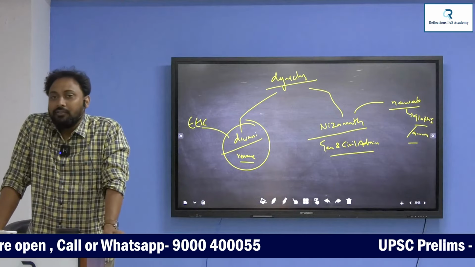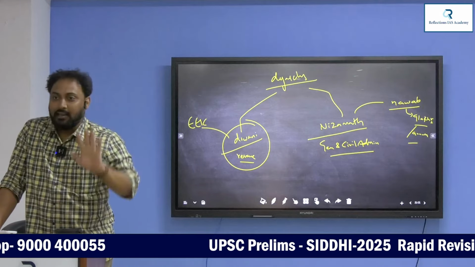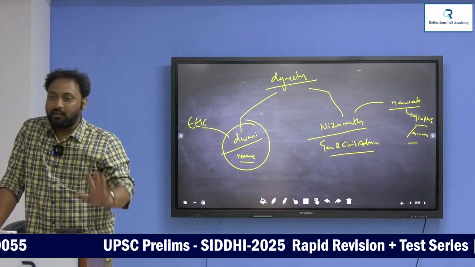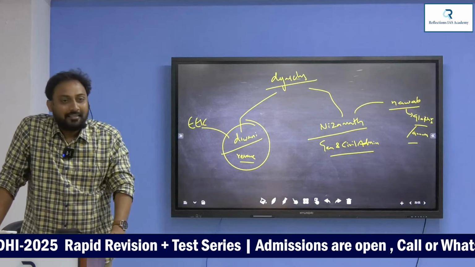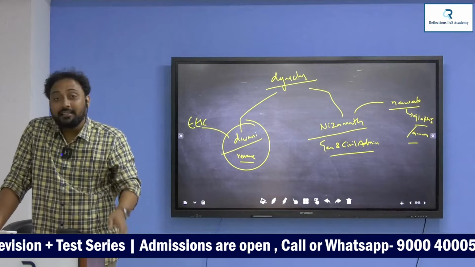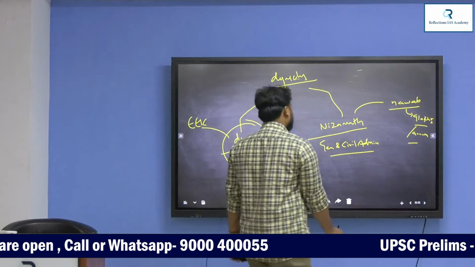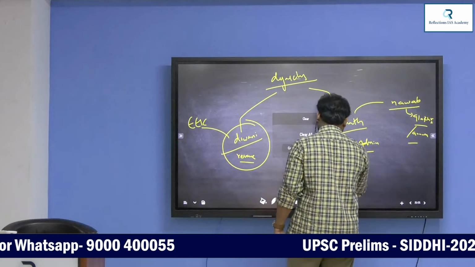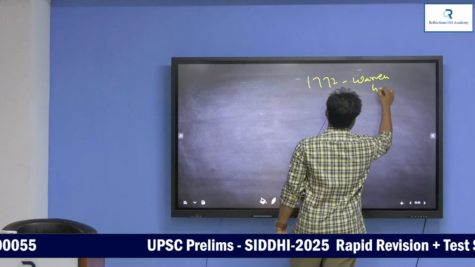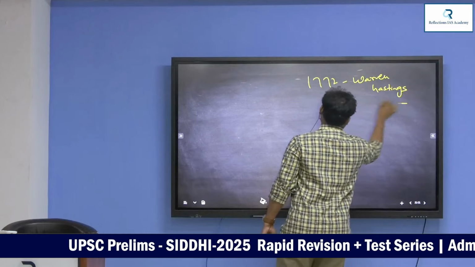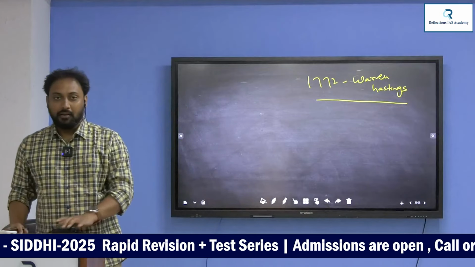If you get a question in the exam, who introduced diarchy in Bengal? The answer is Clive, according to the Treaty of Allahabad. Okay. Now the next question is, who abolished diarchy in Bengal? Warren Hastings. In which year? 1772. Warren Hastings abolished diarchy in Bengal.